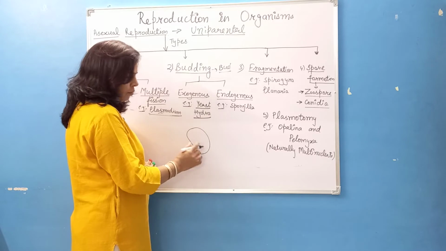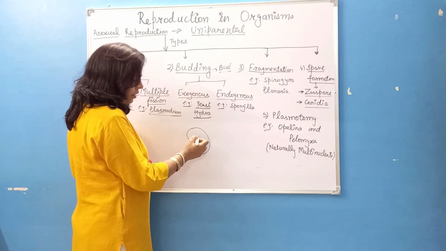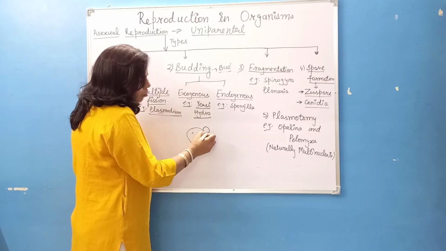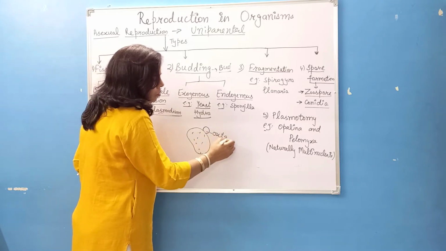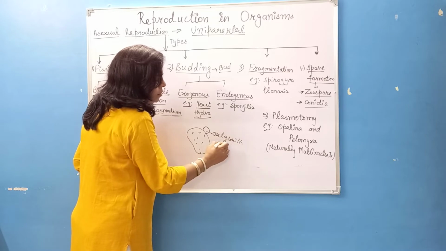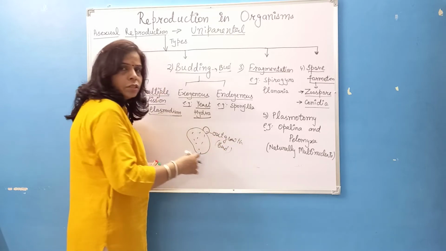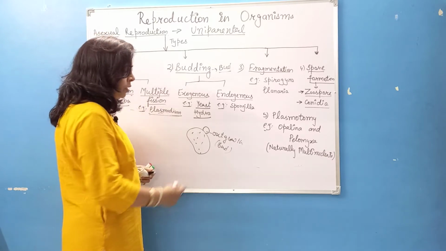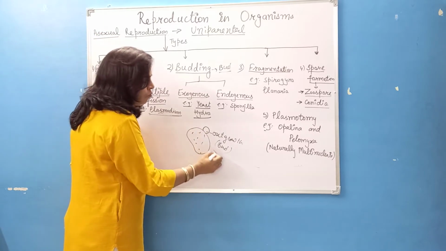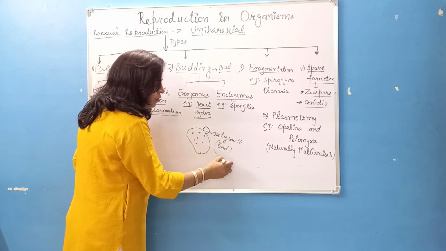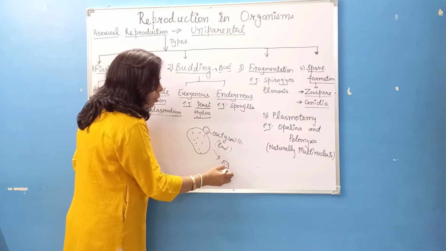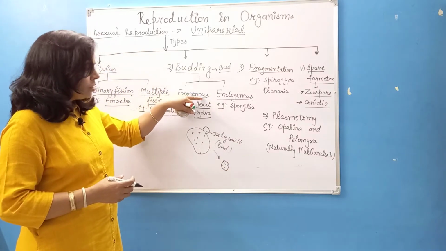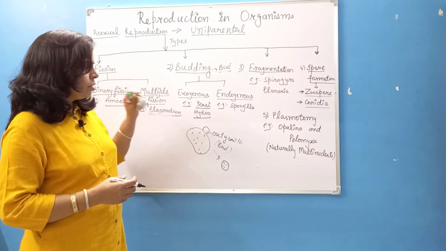Suppose this is an organism. For example, if I take, suppose this is yeast. On the body of yeast, a simple outgrowth is formed. This outgrowth is known as bud. It has special kinds of cells which can give rise to a complete organism. This bud, after growing, will fall on the surface and will give rise to a complete organism. As this bud is growing outside the body, it is known as exogenous budding.